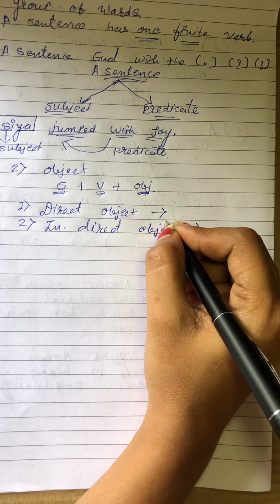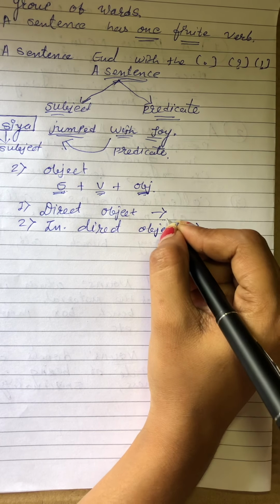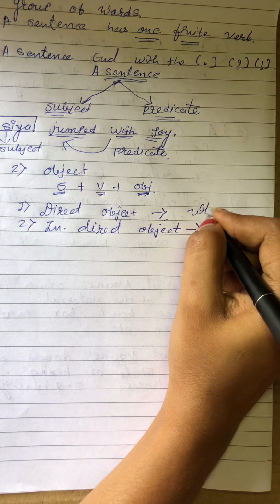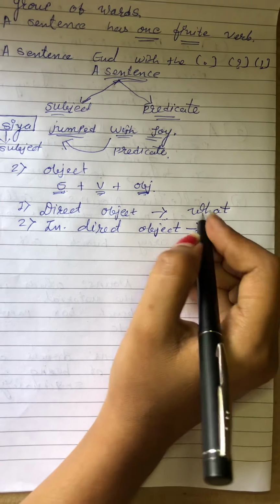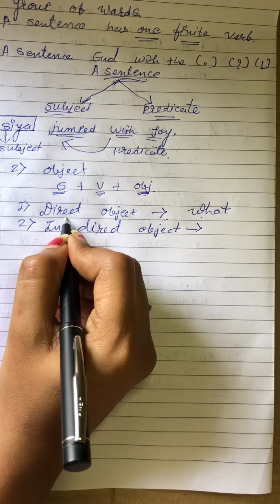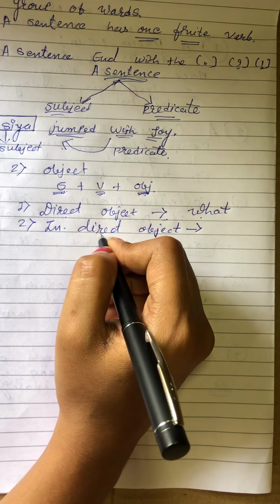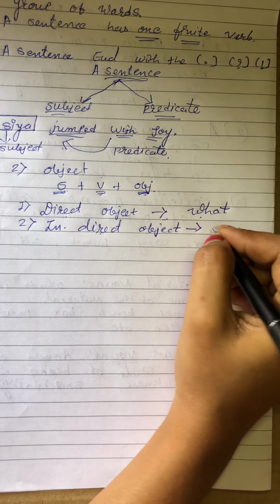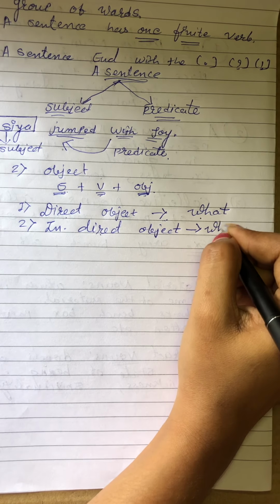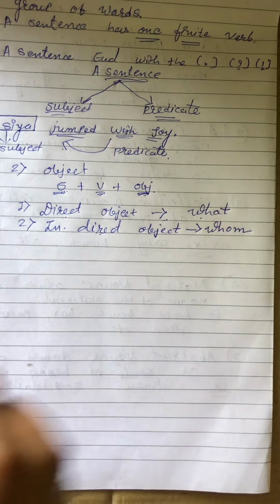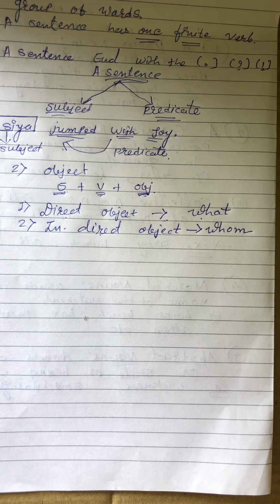For the direct object, we have to ask the question with what, then we get the answer about the direct object. For the indirect object, we have to ask the question with whom, right? So we get the answer and it's called our indirect object.